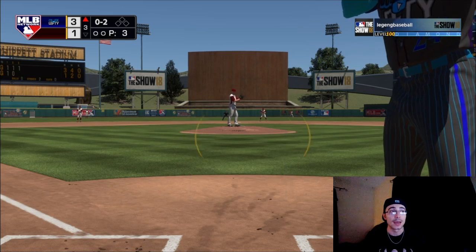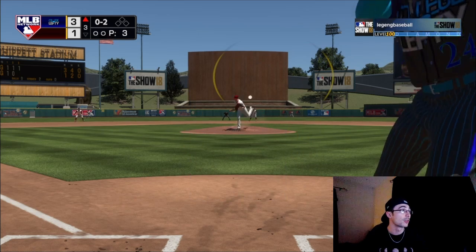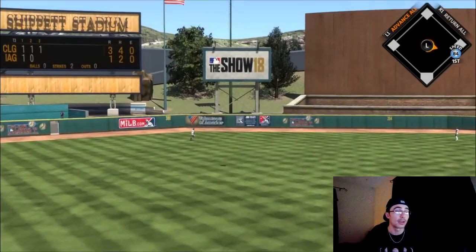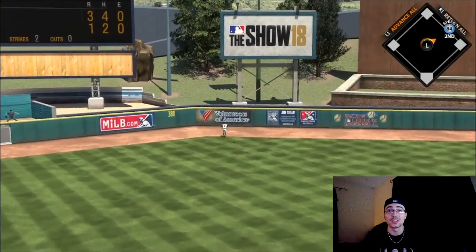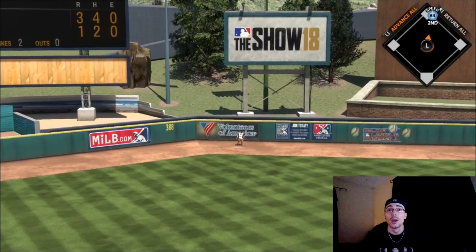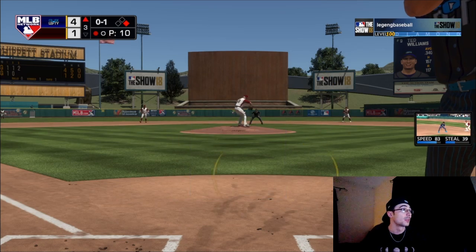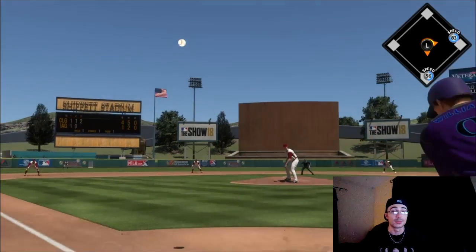He brought in the gold Alex Wood. He's going to throw a knuckle curve low and away, and I smashed it out with Ken Griffey. I went down and got it. The PCI wasn't all the way on this one, but I was able to send it out. I'm not sure what happened on that swing. Sometimes you can go down and get that one if you swing late enough.